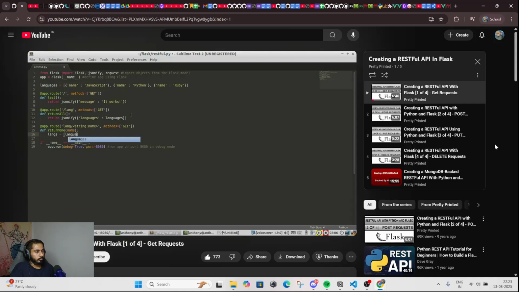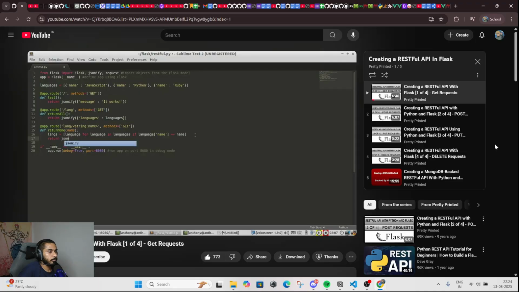So let's do language for language in languages, which is the list up here, if language name is equal to the name that's passed into this return one function, which comes from the API endpoint, then it creates a new list with all the matches. So I need to return the match that was found.